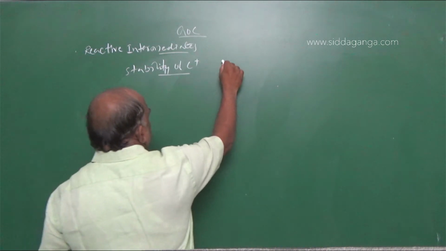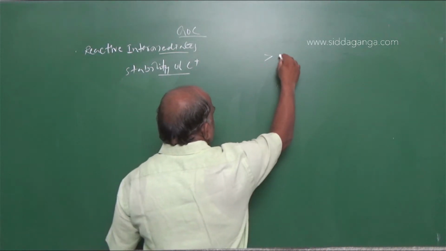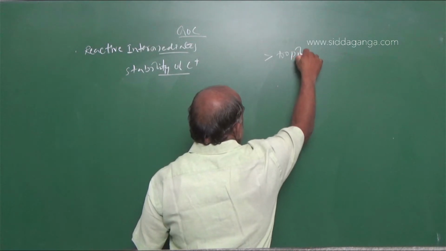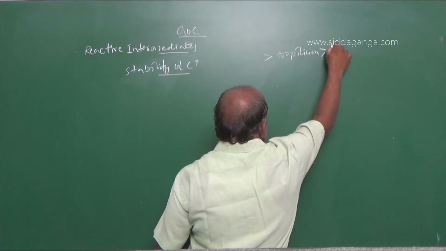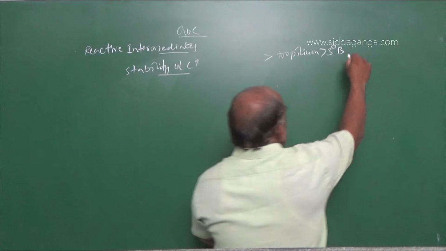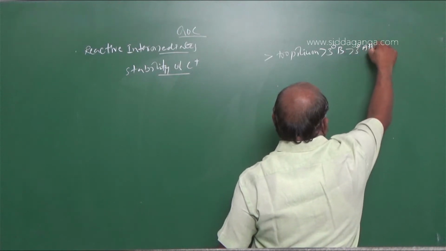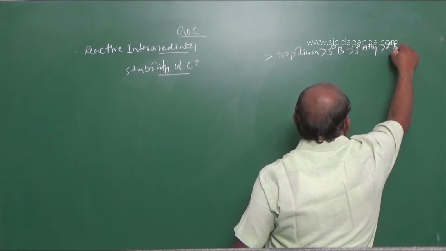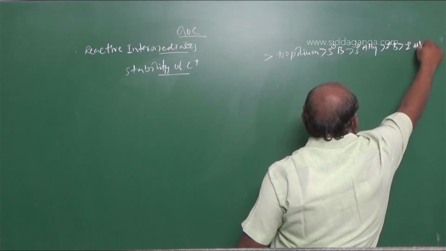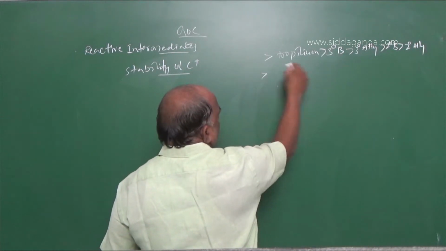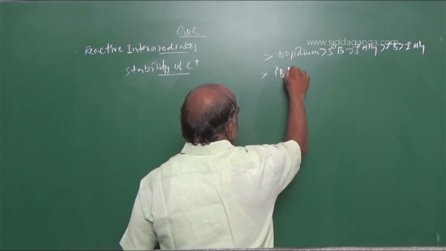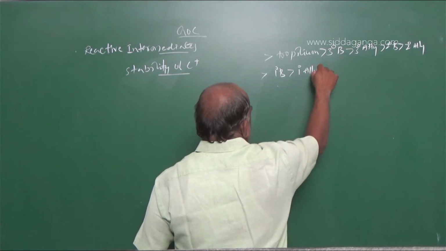After that next is tropylium. After tropylium, tertiary benzylic, tertiary allylic, secondary benzylic, secondary allylic. Next is primary benzylic, primary allylic.